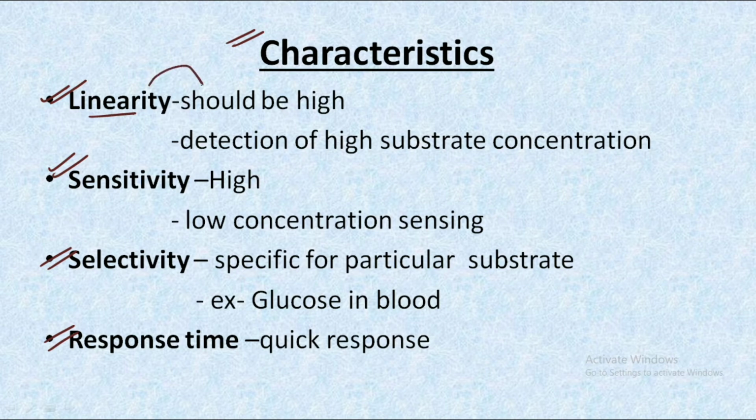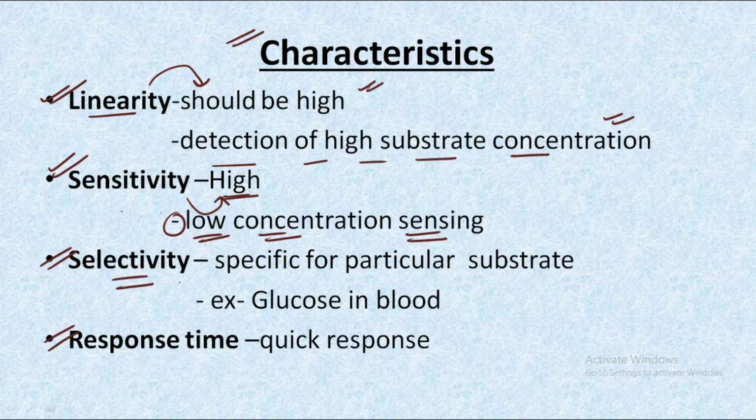The first one is linearity. The linearity of a biosensor should be high, and detection of high substrate concentration should be possible. Talking about sensitivity, the sensitivity of a biosensor should also be high, that is, it could easily sense even a low concentration of the biological analyte present in the substance that we have used.